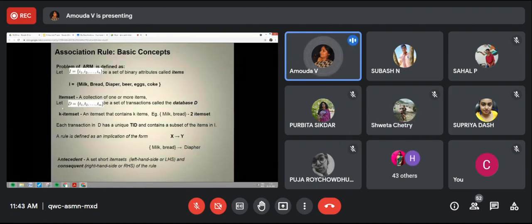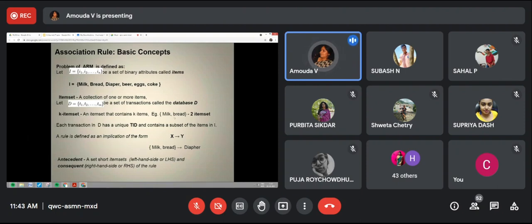K item set. Why we go for this K item set, I'll explain. First item set, 2 item sets together, 3 item sets together, 4 item sets together, so K item sets. 1 item set is only 1 item in the transaction.